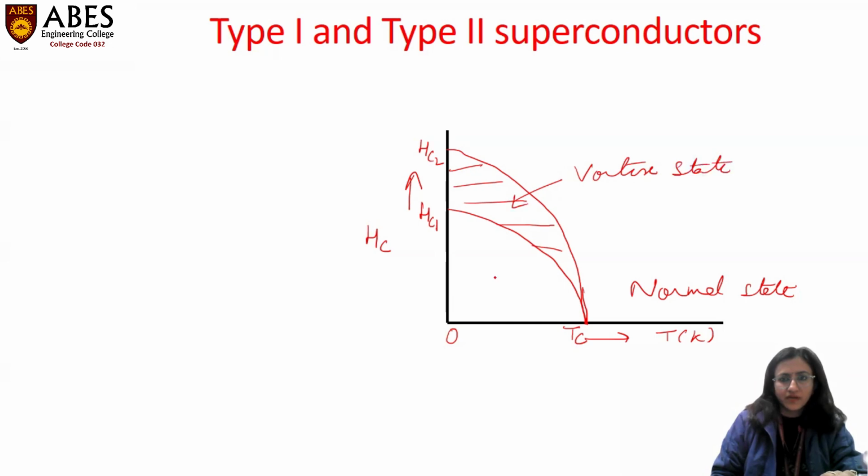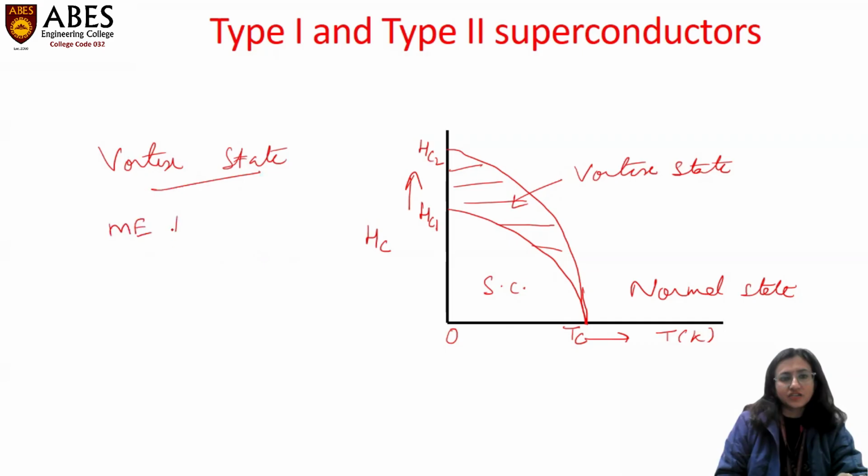This is a very important part. And here the material is in total superconducting state. You need to remember that the vortex state is sometimes termed as a third category, but that is not a category. It is part of type 2 superconductors. The vortex state or intermediate state is the position where Meissner effect is partially obeyed. It is partially obeyed in this region. Below HC1, Meissner effect is totally obeyed. Above HC2, Meissner effect is totally violated.